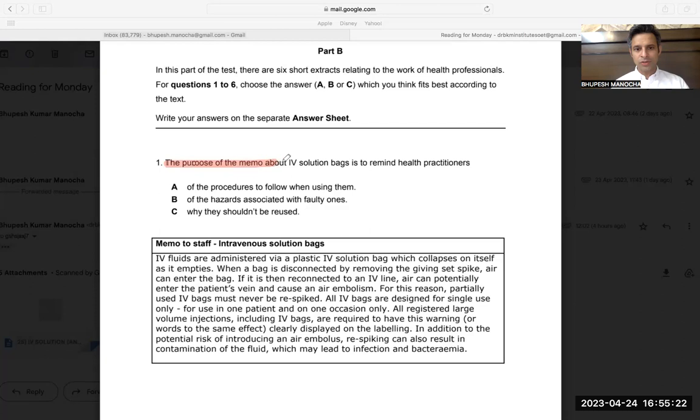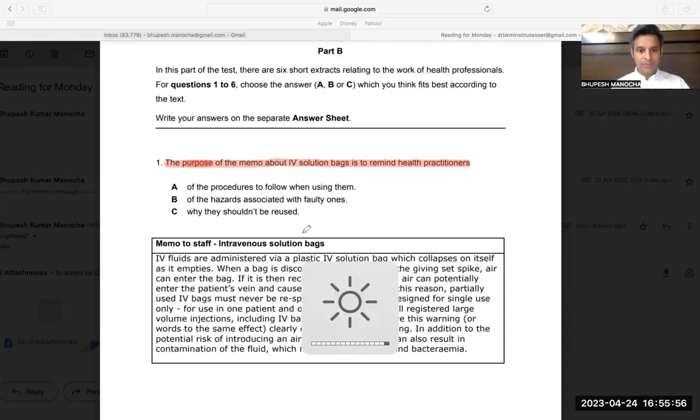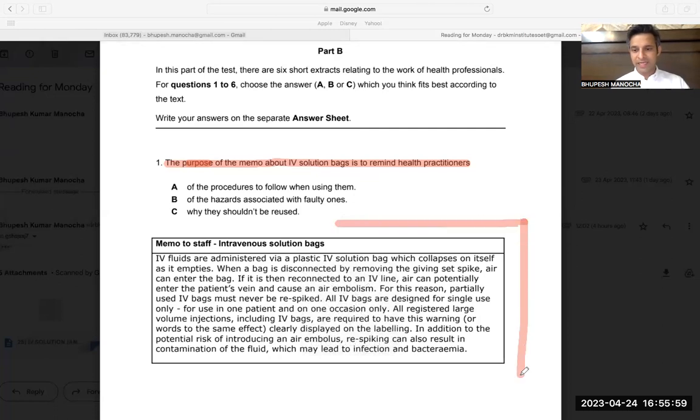Whenever there is a purpose question, normally I am the one who encourages you to use the elimination method. मैं ही आपको कहता हूँ एलिमिनेशन मेथड यूज करो, मतलब कि इनमें से जो दो गलत हैं, the options which are wrong are eliminated. But when the words purpose, motto, objective are there, what is the motto of the passage, what is the purpose, what is the objective, what is the goal, तो जब ऐसे क्वेश्चंस होते हैं, all three options can be correct. So आपको उन three options में से समझना पड़ेगा which one is good for us. So you have to read this paragraph in one shot and then you would be able to understand the purpose.